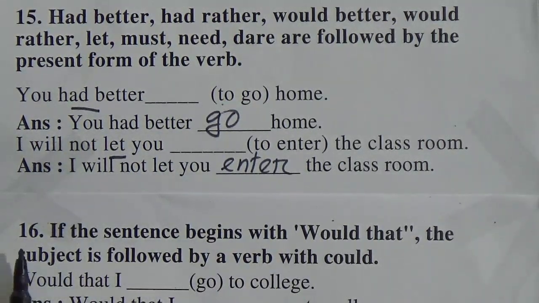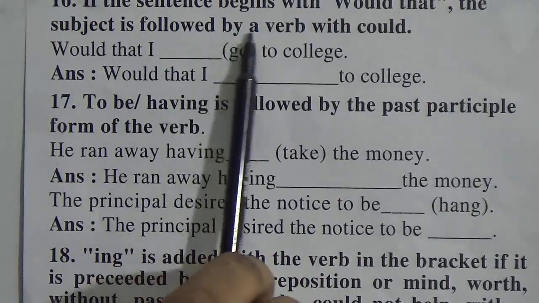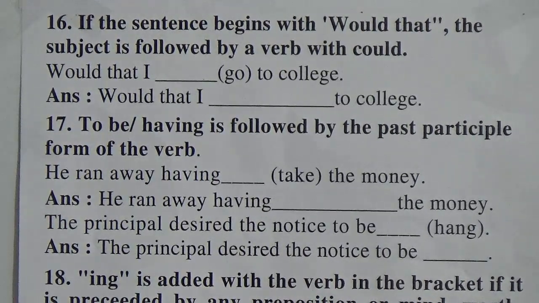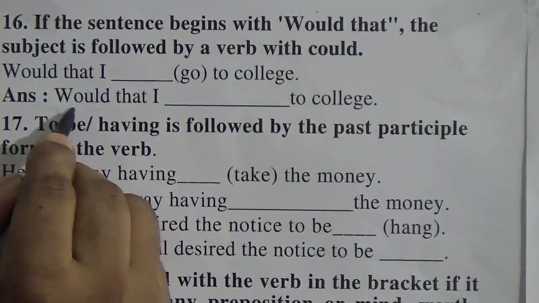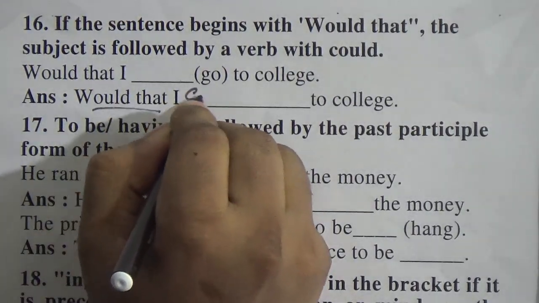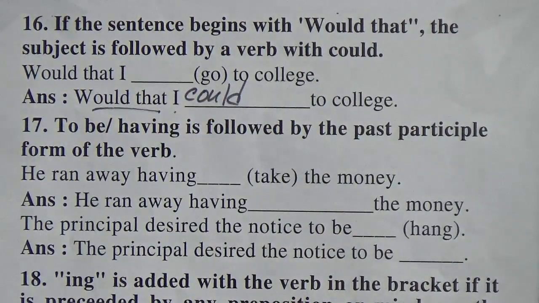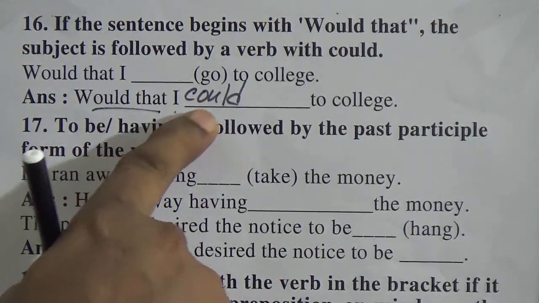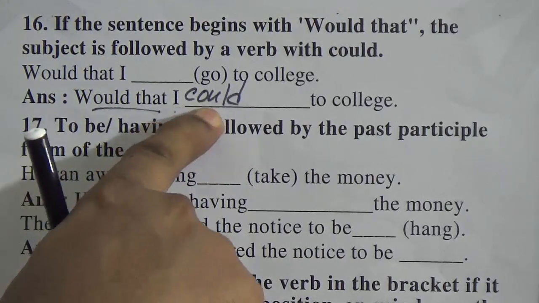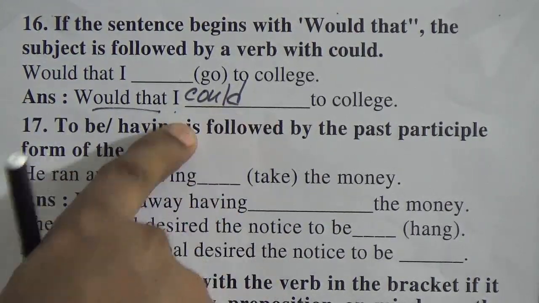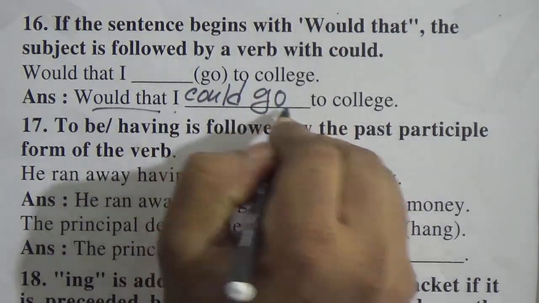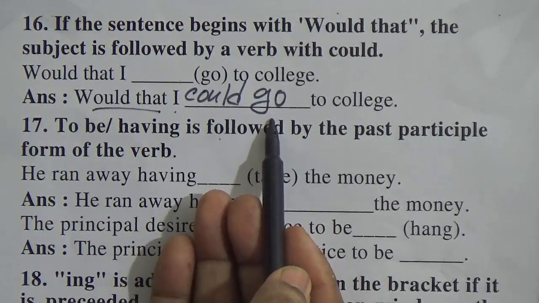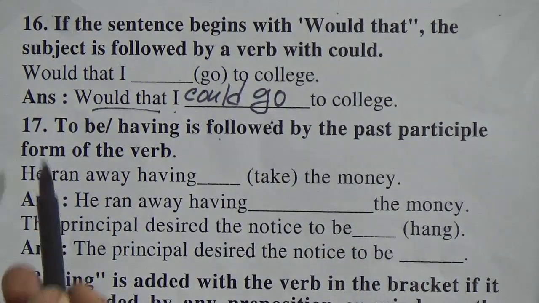Okay. Rule number 16. If the sentence begins with would that, the subject is followed by a verb with could. The rule is, if the sentence starts with would that, after the subject we will use could. After the subject we will use could. And after could, you know could is a modal auxiliary verb. So after a modal auxiliary verb, we will always use the base form of the verb. That's why go. So after a modal auxiliary verb, we always use the base form of the verb. This is the rule.